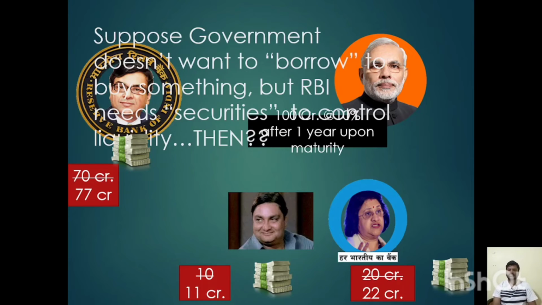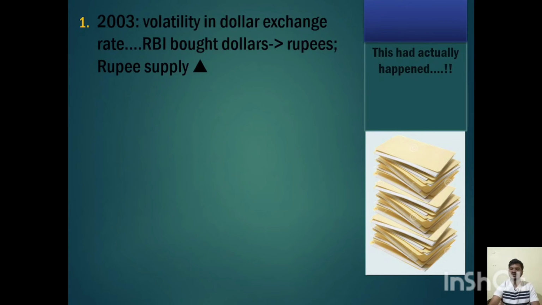Now money supply in the market has increased, and RBI wants to control the inflation. So again, it has to give government securities to the banks, but RBI does not have any government securities with it. And the government also doesn't want any further borrowing, and it doesn't want to print any government securities. So in this case, what will happen? This actually happened in 2003, where the dollar exchange rate was very volatile, and so RBI bought all the dollars from the market. In return, it gave money to the market, and money supply in the market increased.